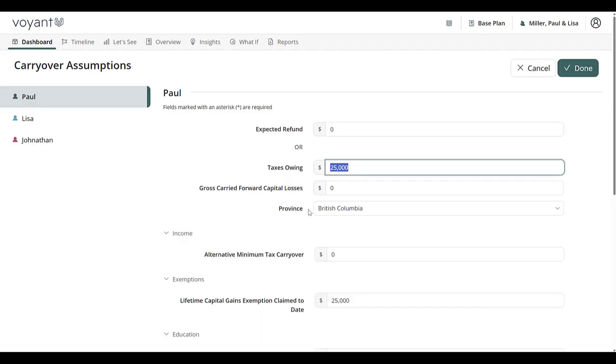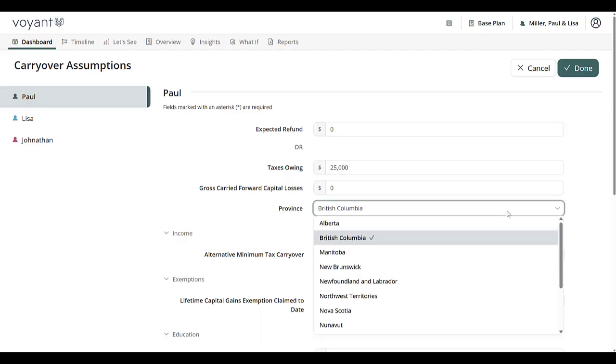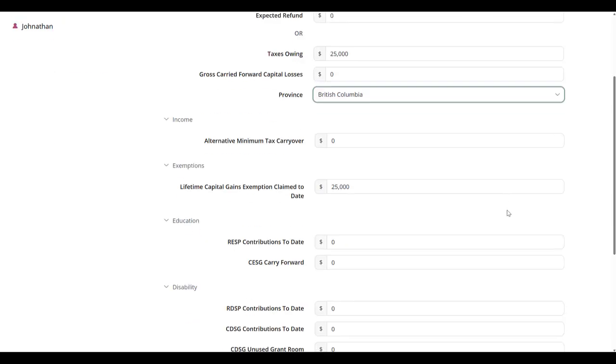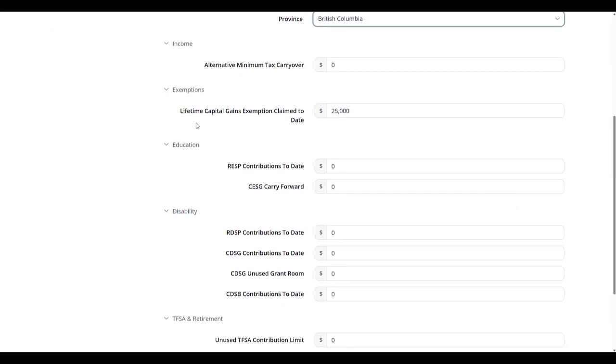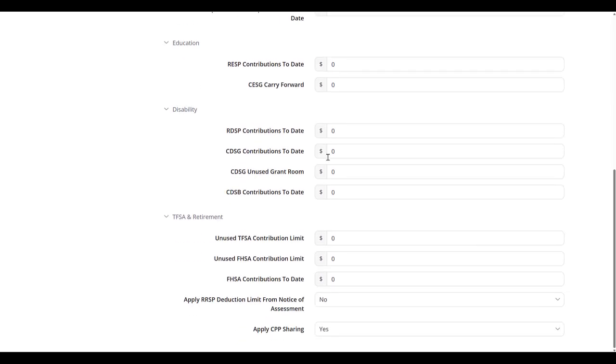There's also things that you can do, like changing their province of residence in the plan in this section. You can also update their lifetime capital gains exemption claimed to date. You can adjust some of their contribution limits up to this point in time. So if there are some adjustments that you want made to the contribution limits in the plan, this is the section where you would go to do that. And you can also adjust whether or not CPP sharing is turned on in this plan in this section.